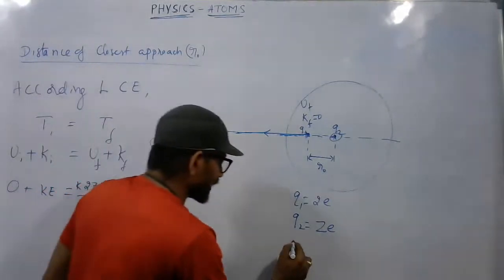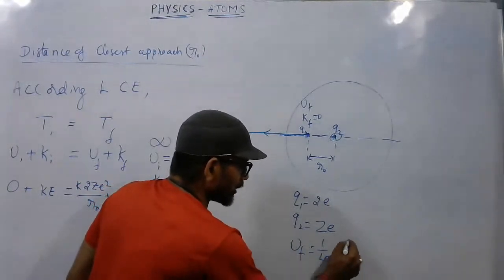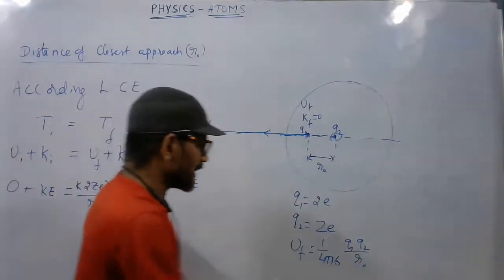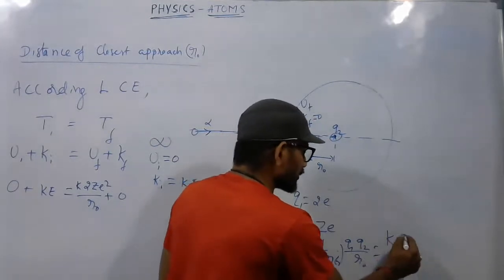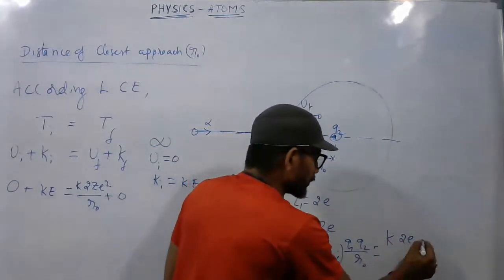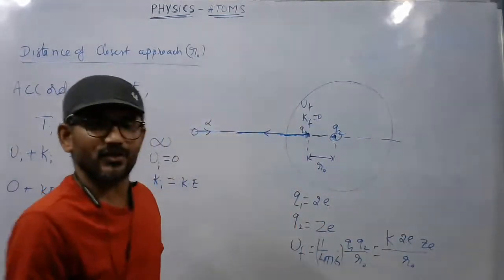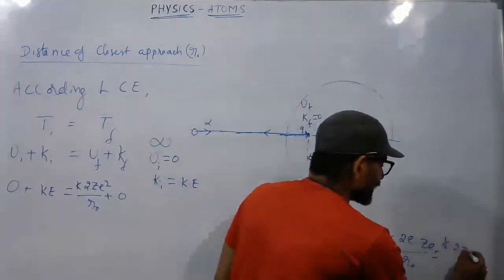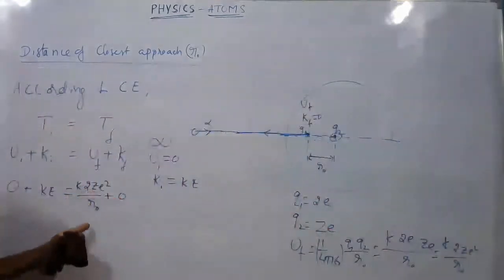Otherwise, you can write Uf equal to 1 by 4 pi epsilon naught into Q1 Q2 by R, where R is R naught. You can take this as K. Q1 is 2e, Q2 is Ze, by R naught. Simplifying, it is K into 2Ze square by R naught.